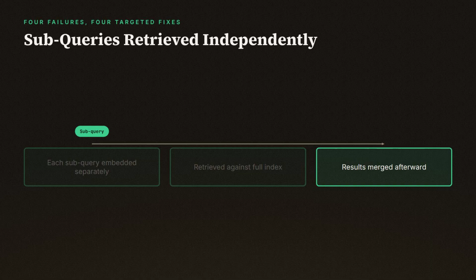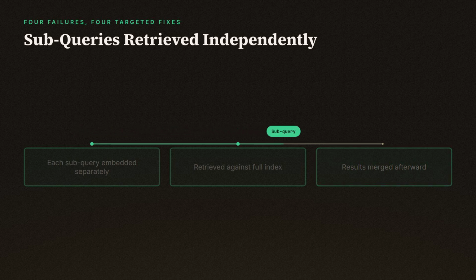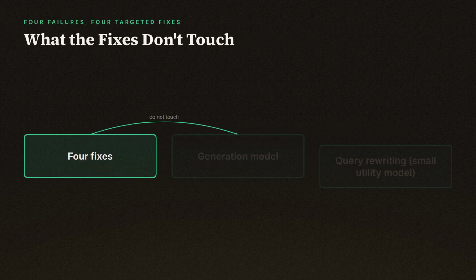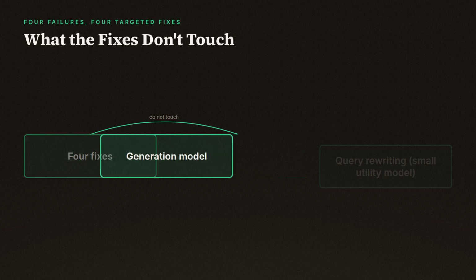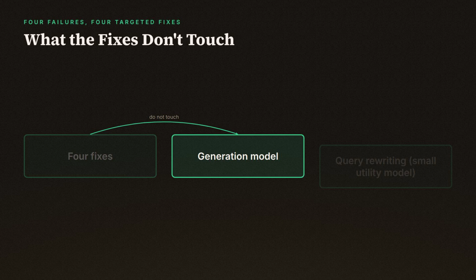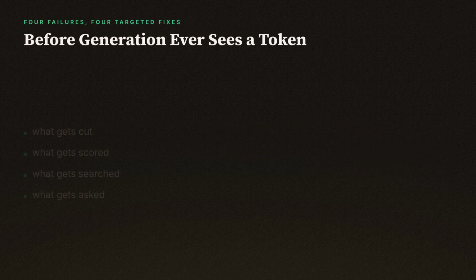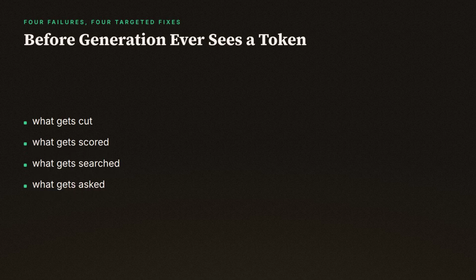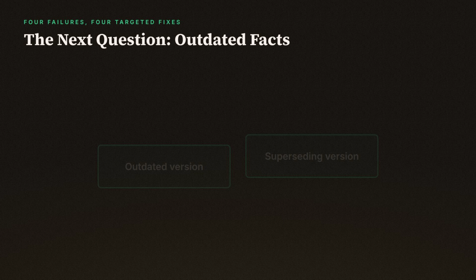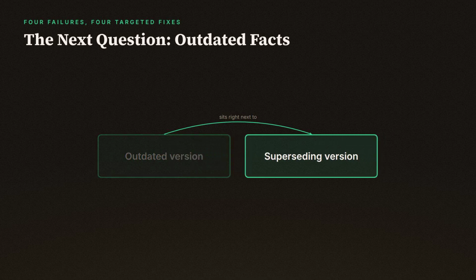The results get merged afterward, once each half of the original question has already been answered on its own terms. None of these four fixes touch the generation model at all. Query rewriting does call a model, but a small utility one, and it runs before retrieval rather than after it. They change what gets cut, what gets scored, what gets searched, and what gets asked, before generation ever sees a token of context. And that raises the obvious next question, which is what happens when the fact itself isn't wrong or missing, it's just outdated, sitting right next to the version that superseded it.